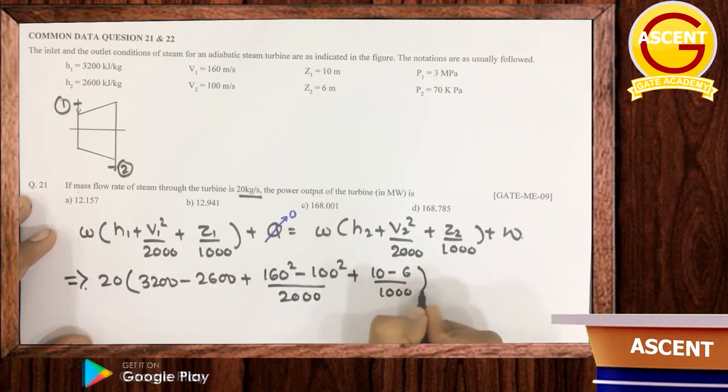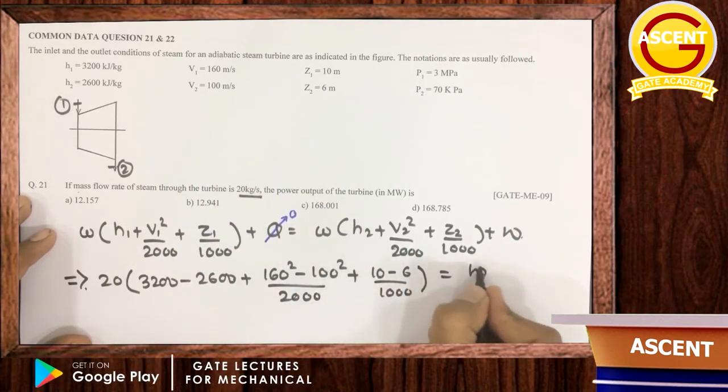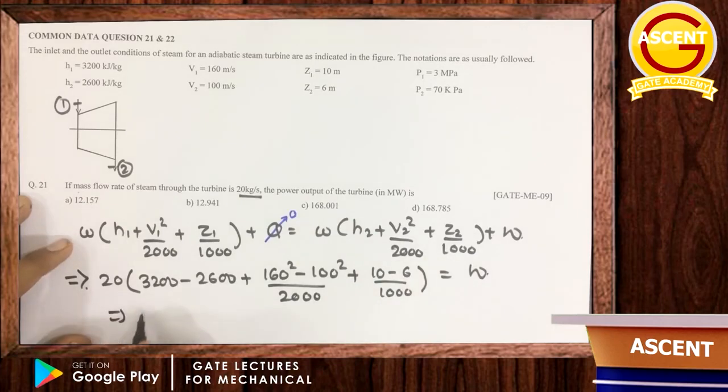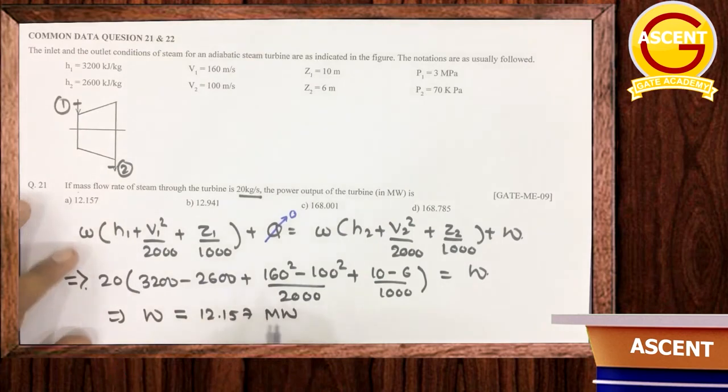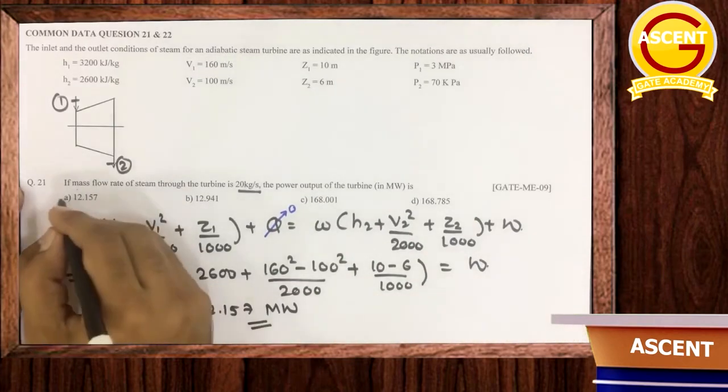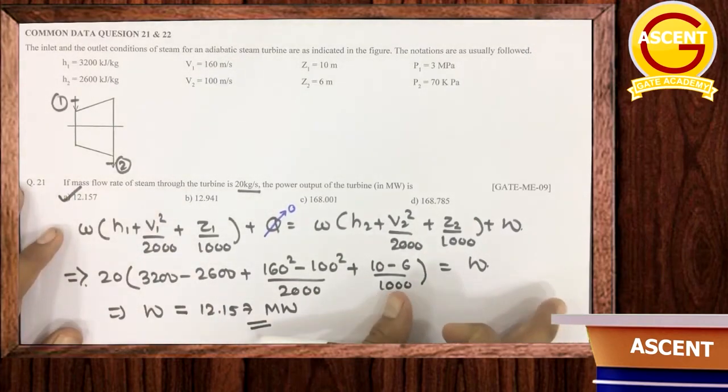Okay, this should be equal to W. Okay, so from here you can calculate this W, total power output by turbine. So this W will be equal to 12.157 megawatt. You will get this in kilowatt, obviously. 12,157 kilowatt you will get. So in megawatt this will be 12.157 megawatt. So answer should be A. Clear or not?